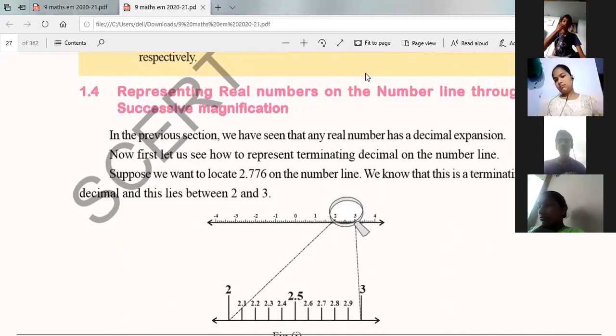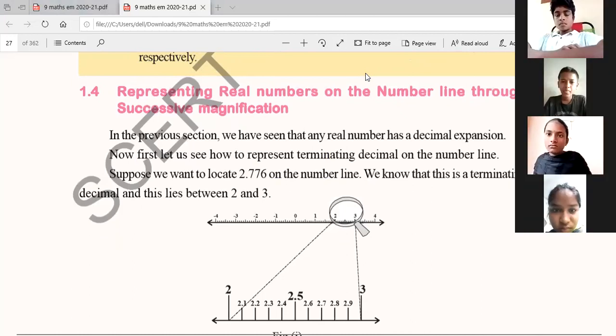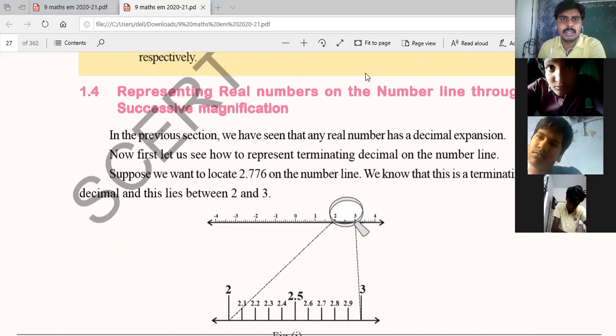Yeah, next topic is representing the real numbers on the number line through successive magnification. What is meant by successive magnification? What is meant by magnification, Nana? Magnification.